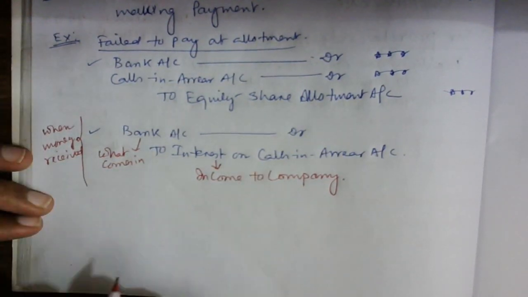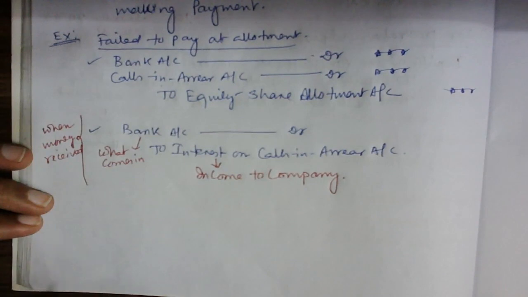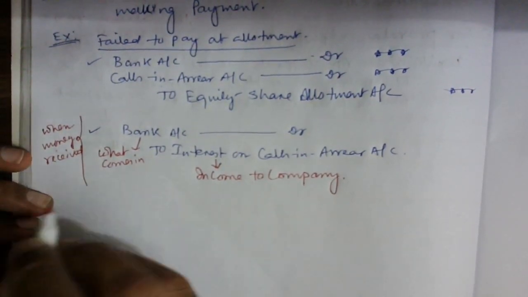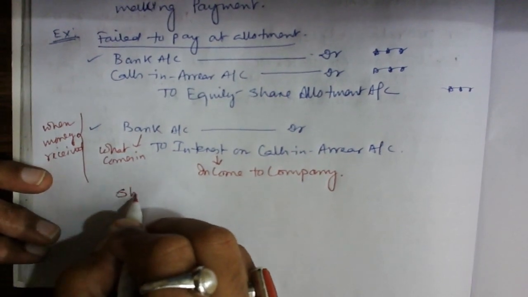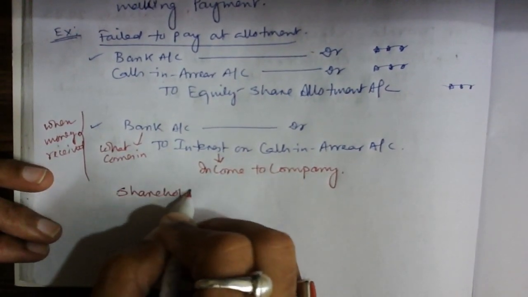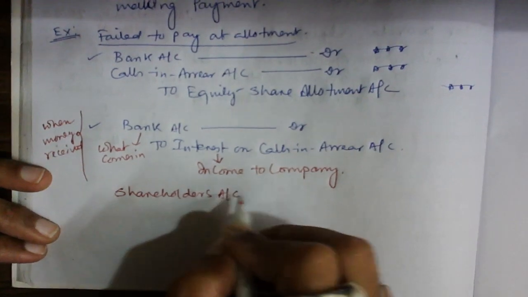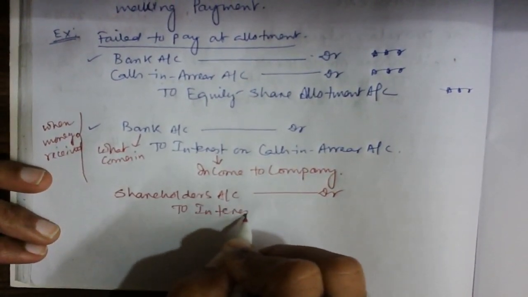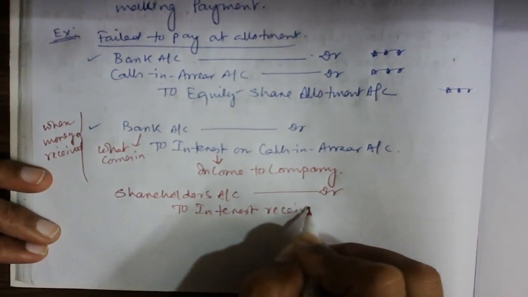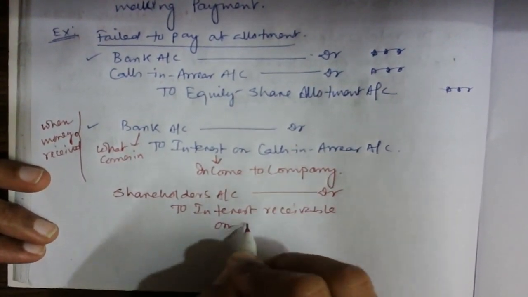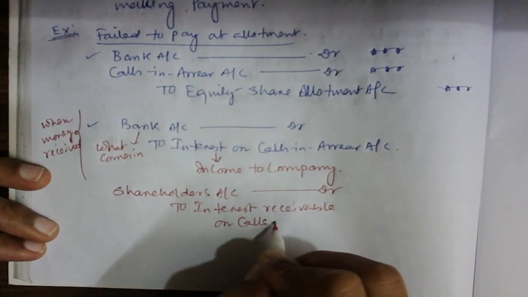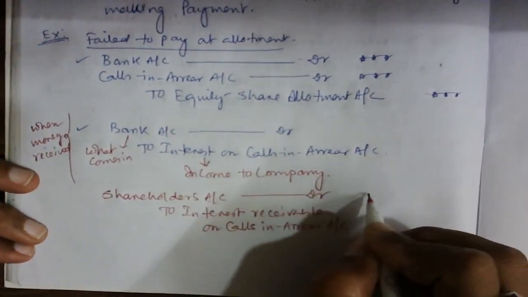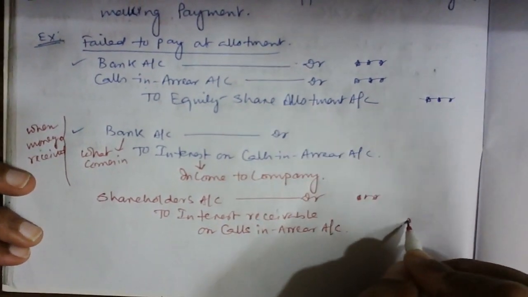Your books are getting closed. So 31st March is the closing date. So what will be the journal entry you are going to make in your books? The journal entry is that shareholders account debit to interest receivable on calls-in-arrear. This is the journal entry we are going to make.